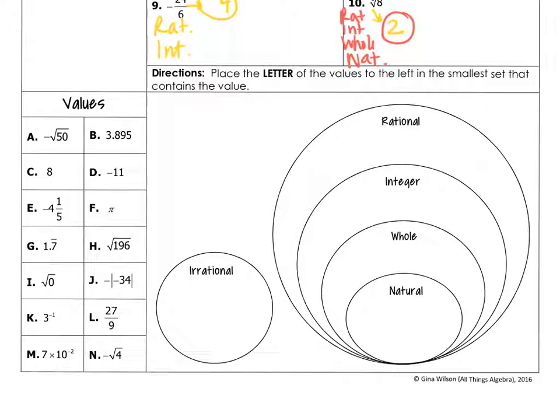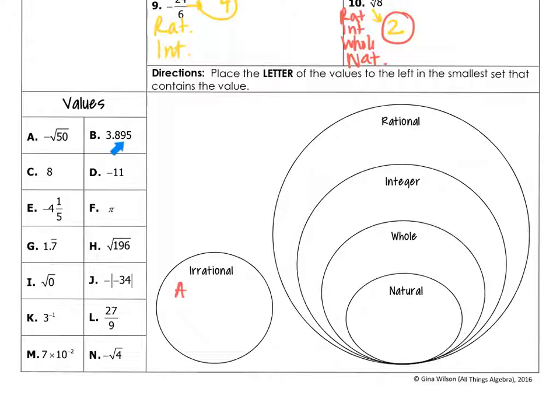So I'd like you to try this example, and you're going to answer some questions along the way. What you have to do is place the letter of the values to the left in the smallest set that contains the value. So I'll do a couple with you. A is negative square root of 50. Well, the square root of 50 is the square root of a non-perfect number, so A is irrational.